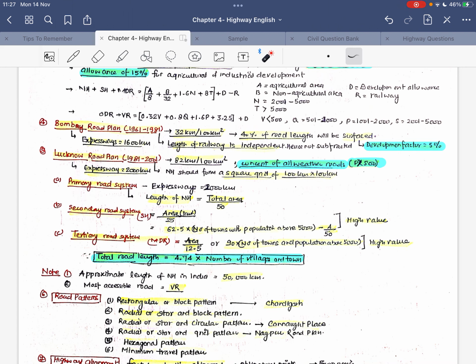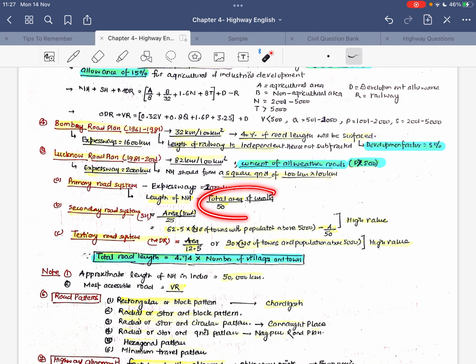Now how do we go on analyzing the primary road system? As we know, in the Lucknow road plan the expressway length of 2000 kilometer was already recommended, so the value of expressways will remain 2000 kilometer. Now if you want to find the length of the national highway, the total area of the country will be given. Remember, this is the total area of the country.